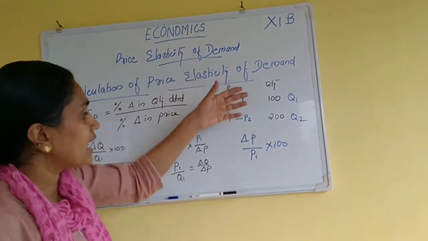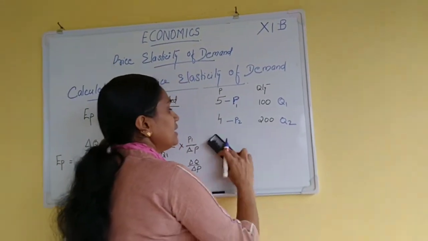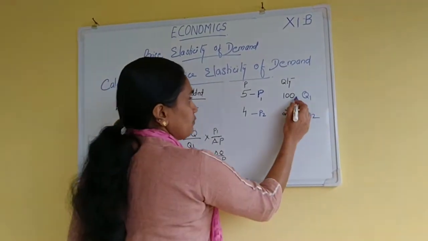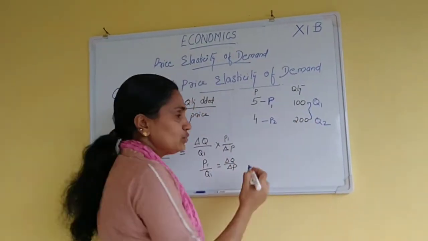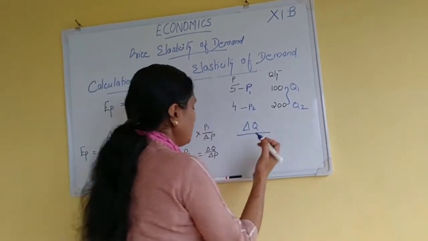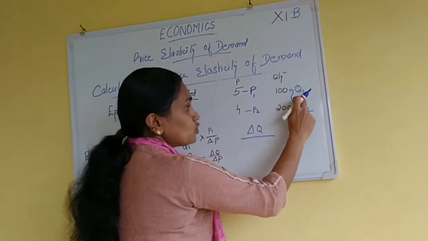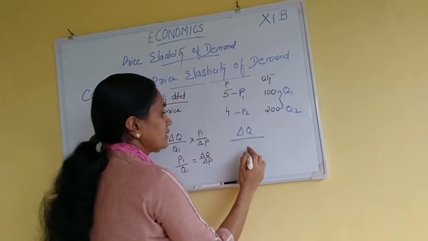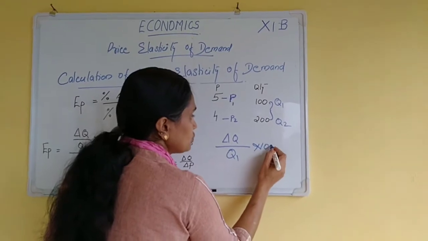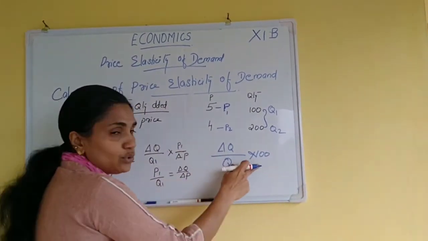Then how can we calculate the percentage change in quantity? The difference between Q1 and Q2 is the change in quantity, divided by the actual quantity Q1, then converted into percentage: delta Q by Q1 into 100.